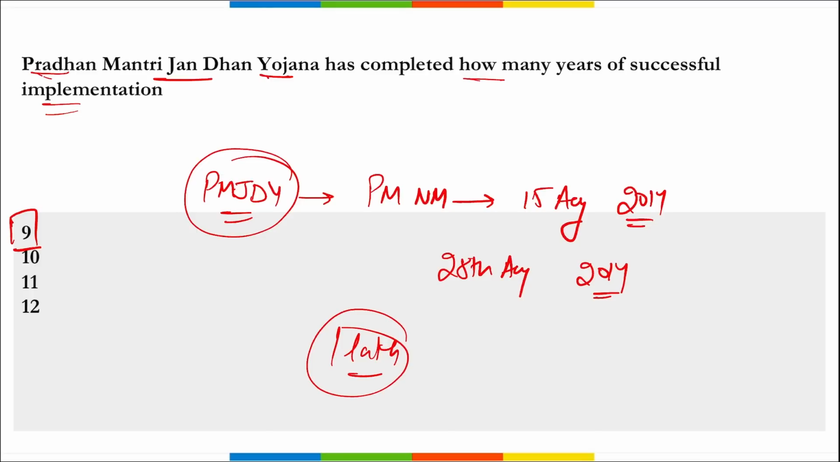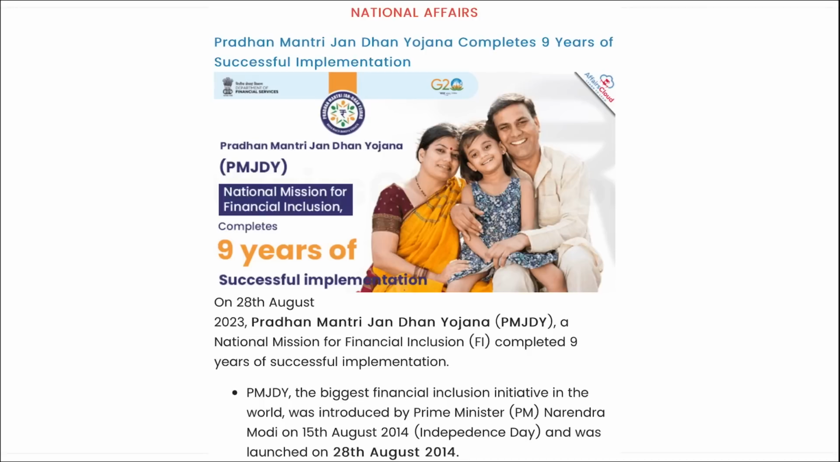And apart from this, remember, as of mid-August 2023, the number of total Pradhanmantri Jan Dhan Yojna accounts is 50.09 crore, correct. So mark this. Here you can see Pradhanmantri Jan Dhan Yojna completed 9 years of successful implementation.